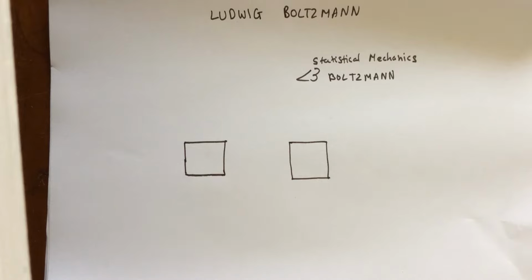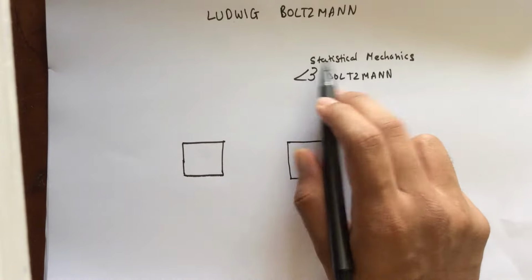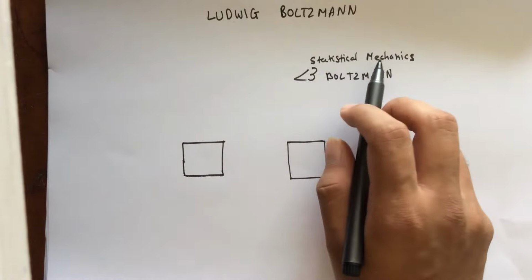Hello, today we shall be talking about Ludwig Boltzmann. He is best remembered as the father of statistical mechanics, and this is basically a field of physics that was invented to explain the laws of thermodynamics.